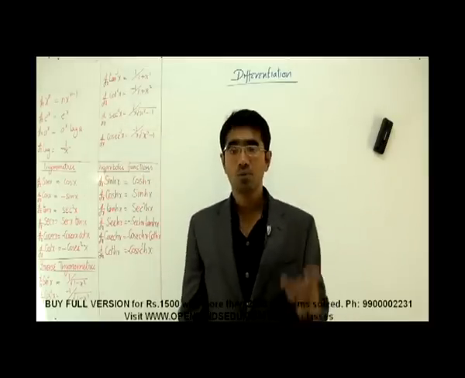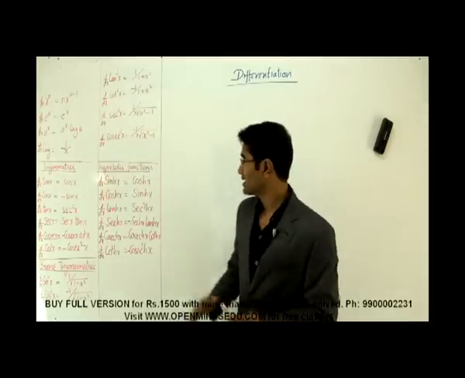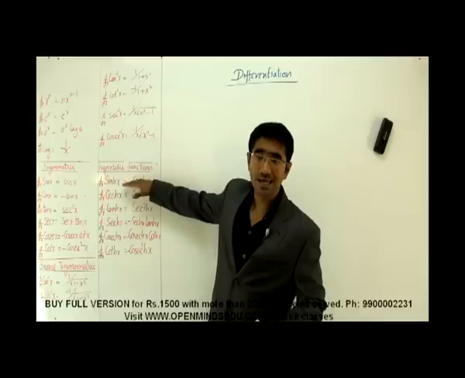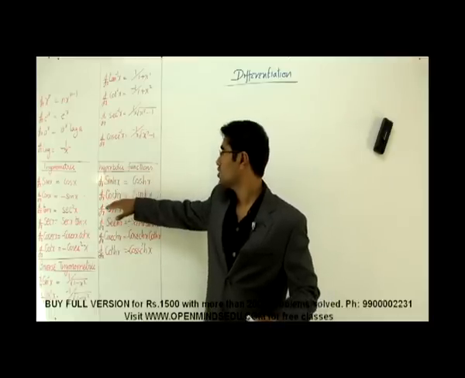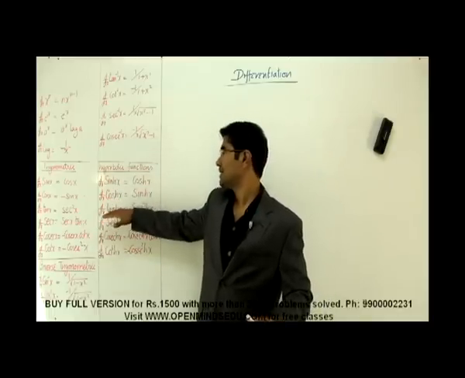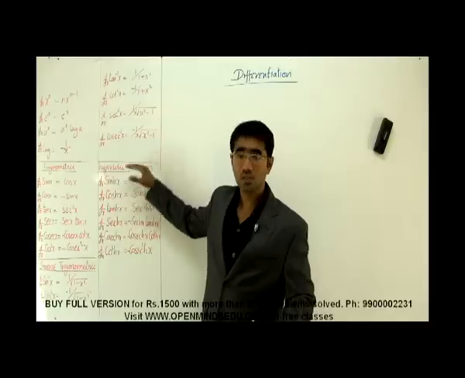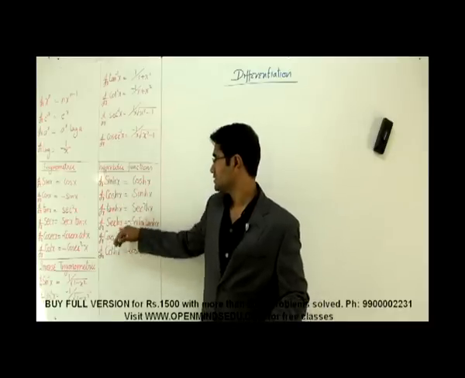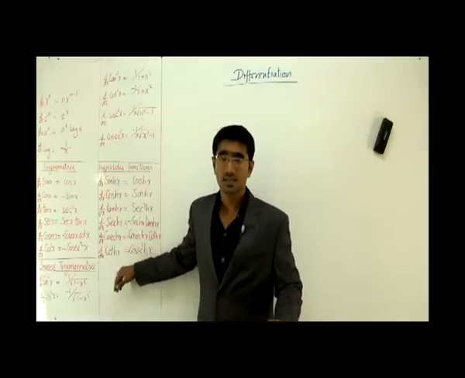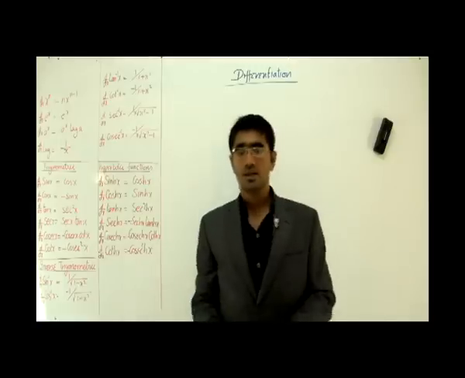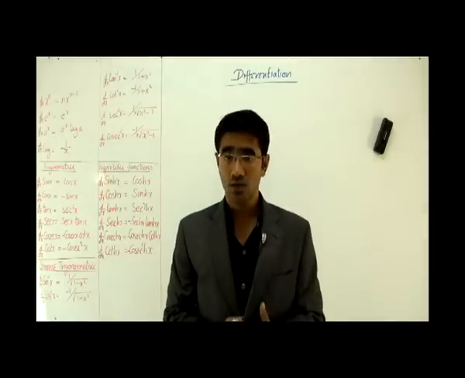What about the hyperbolic functions? It is a little different. I can see that the first three functions, that is sine hyperbolic x, cos hyperbolic of x and tan hx, these three have a positive sign, and the last three, that is sech x, cosech x and coth x, have a negative sign. That is it. Now we are good to start differentiation.